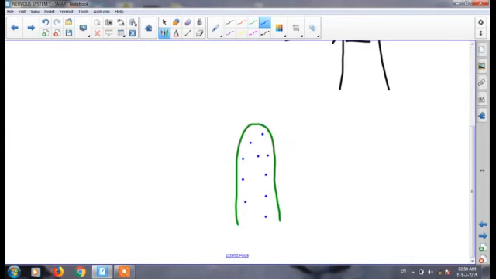In the normal case, the concentration of auxin inside each cell of the seedling is equal, so the rate of growth of both sides of the plant is the same. So the rate of growth of this side equals this side because the concentration of auxin in both sides is equal.